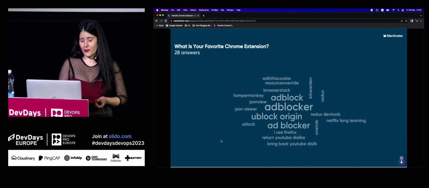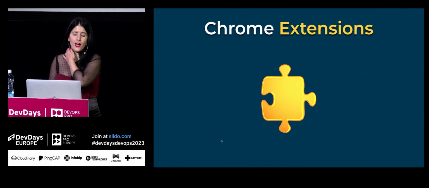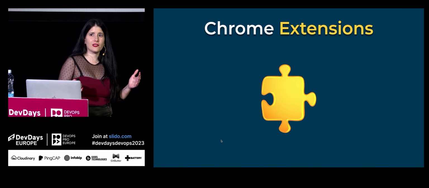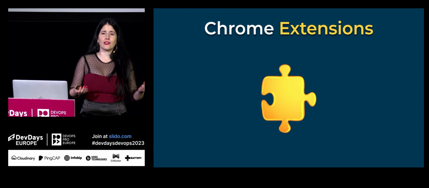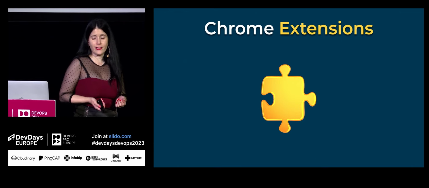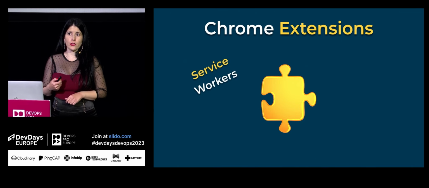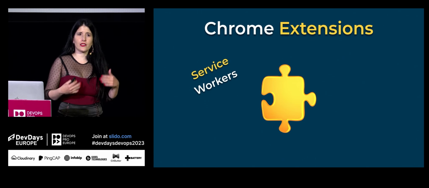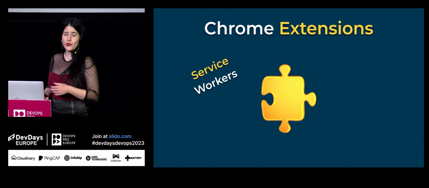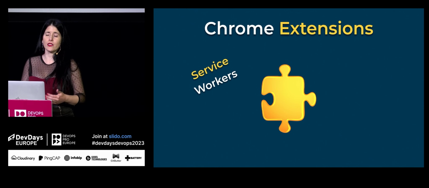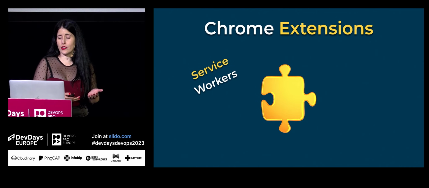We're obviously familiar with a few Chrome extensions. And I'm going to cover a bit the basics of Chrome extensions. Chrome extensions are event-based programs that enhance our browsing experience. They include several components, such as service workers. Those run in the background and listen to events such as adding a bookmark, opening a new tab, navigating to a new page, etc. They listen to those events and react accordingly. They have direct access to certain APIs that they can use.